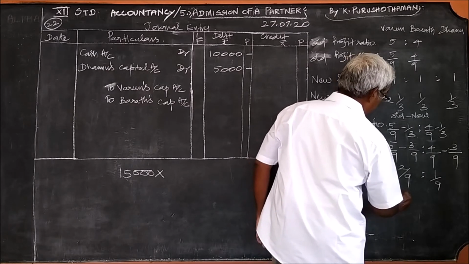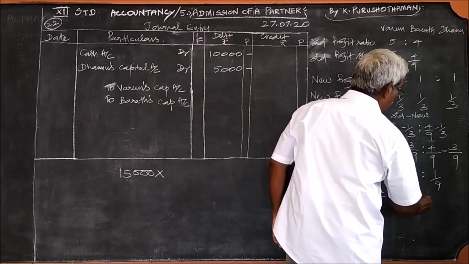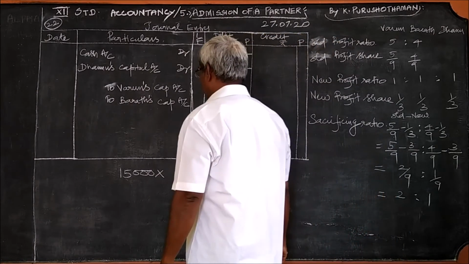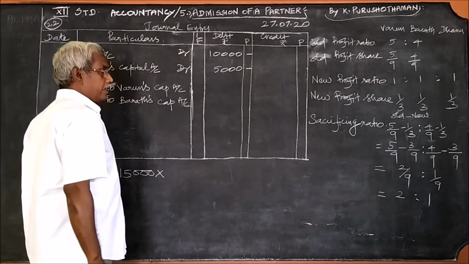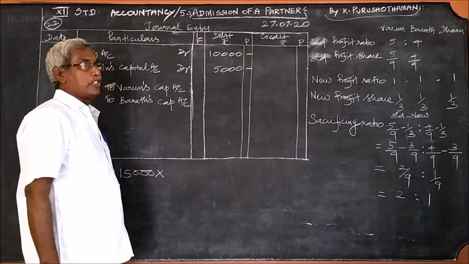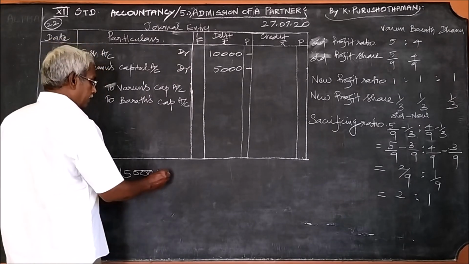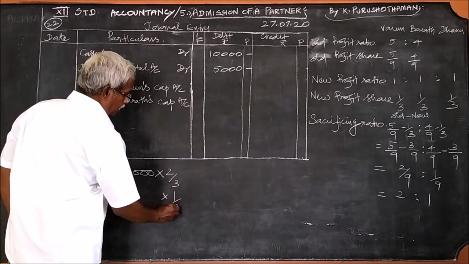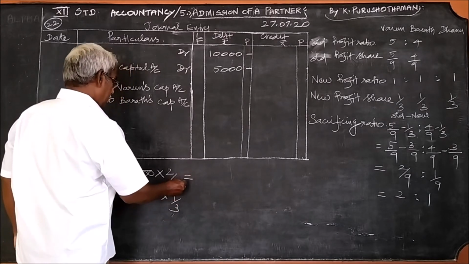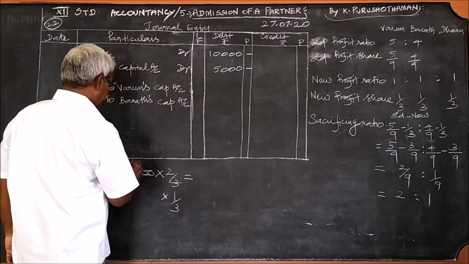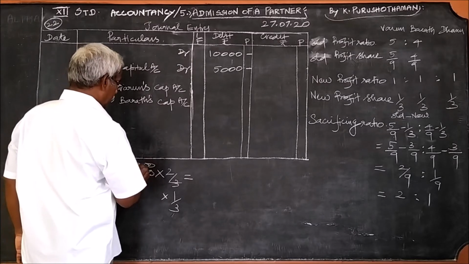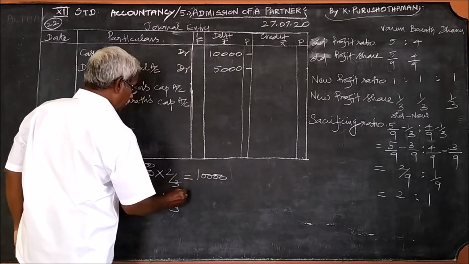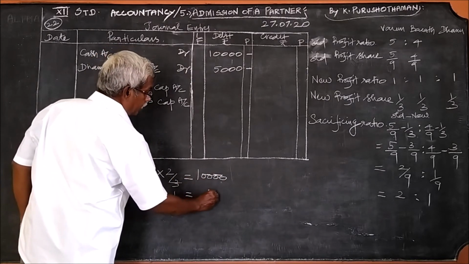So the ratio is 2:1. Therefore, the amount of 15,000 must be divided in the ratio 2:1. That is 15,000 into 2/3 and 1/3. 5 3s are 15, so 2 into 5,000 is 10,000, and 1 into 5,000 is 5,000.